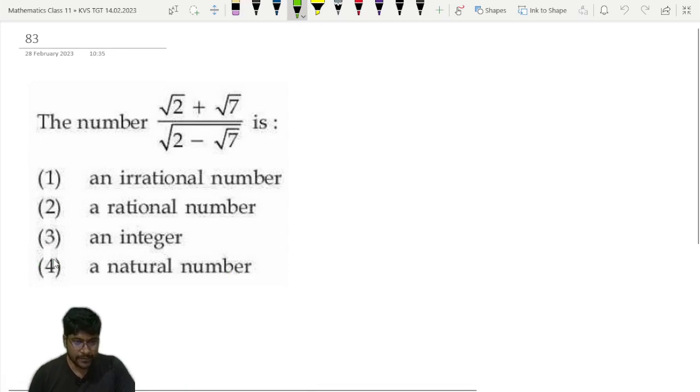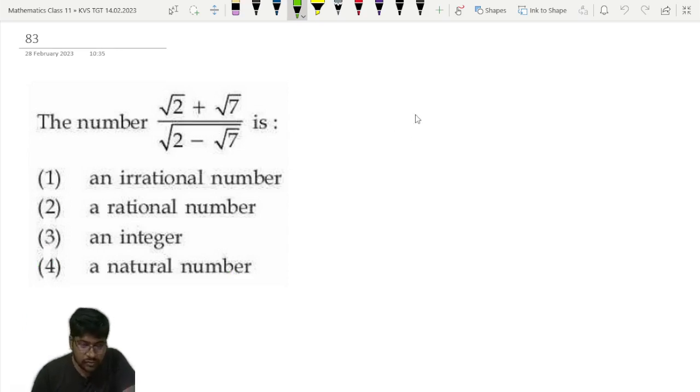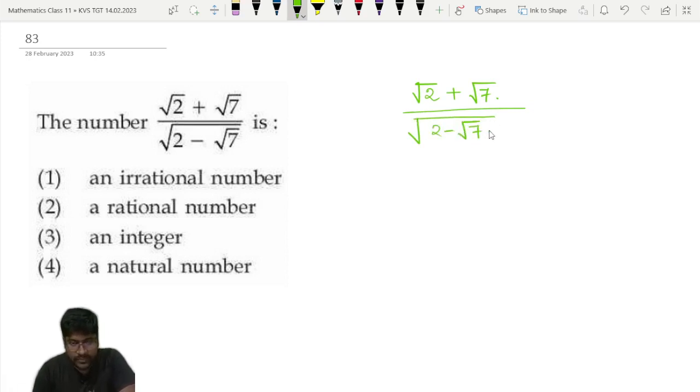Question number 83. What is this number? Whether it is an irrational number, a rational number, an integer or a natural number, we have to decide it. For deciding it, let us see how we can change the expression, root of (root 2 plus root 7) in the numerator and in the denominator root 2 minus root 7. Let us see by doing it this way. If we are not successful, we will try another way.